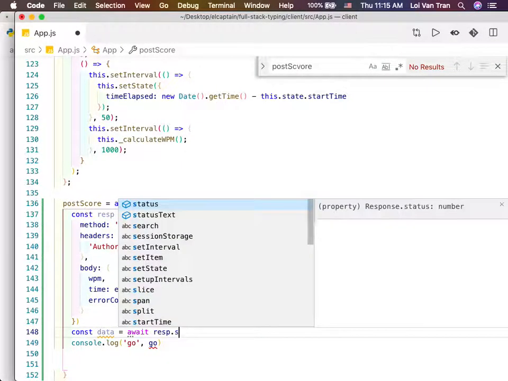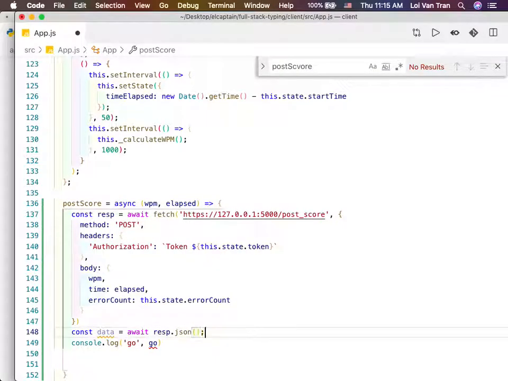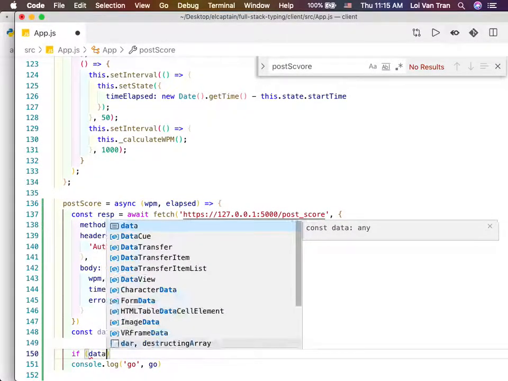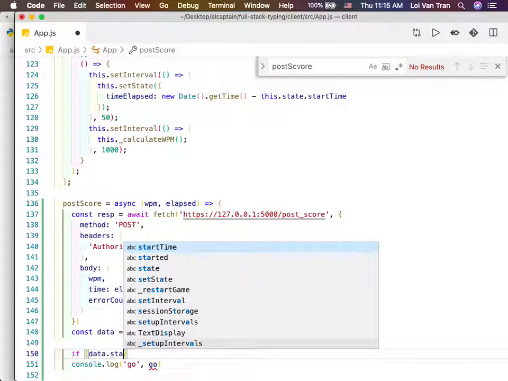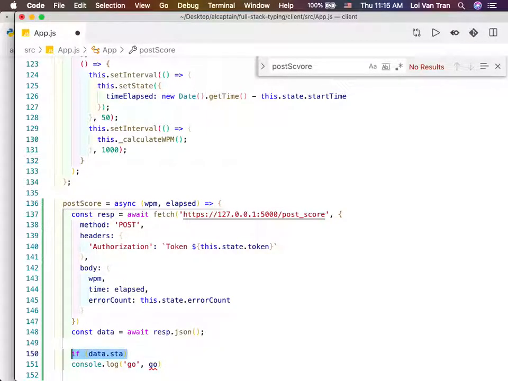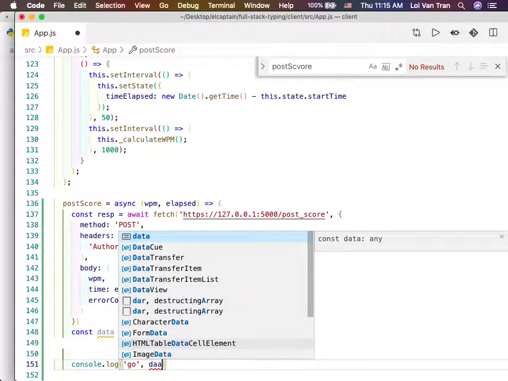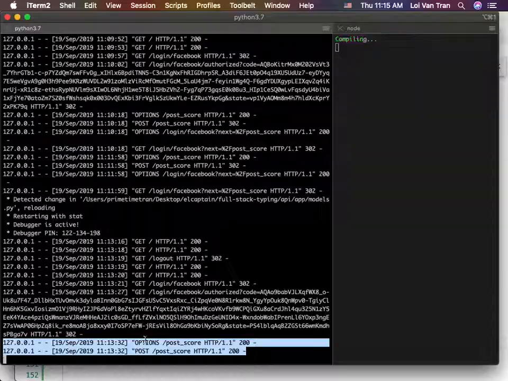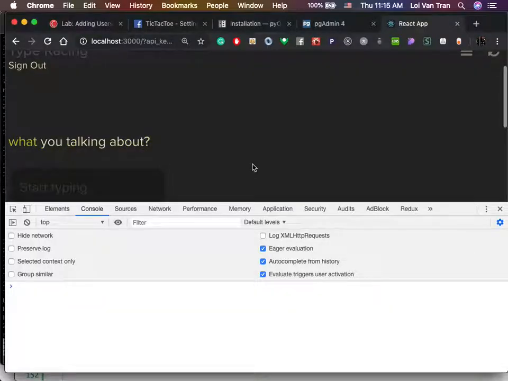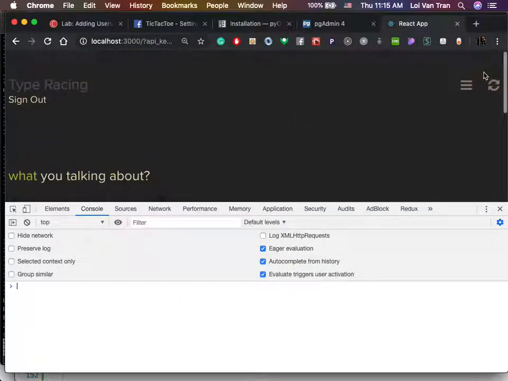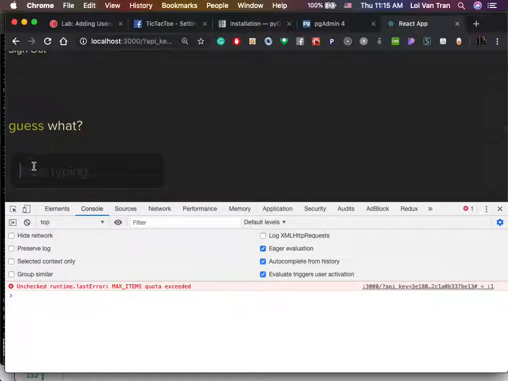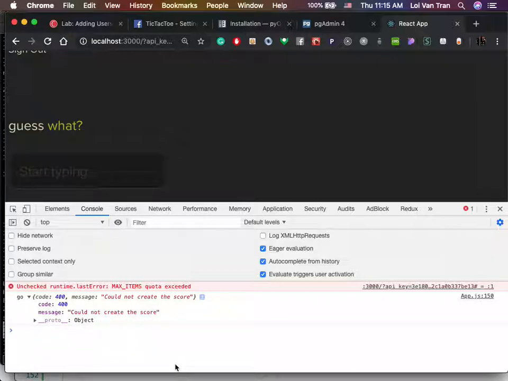And now we're gonna do a little bit more here. We're gonna say if data dot status, fine. We're gonna do data here. Okay, we're gonna jump back over to our app. We're gonna refresh this. We're gonna say guess what. So we got a 400 back. Could not create the score. Okay. So this object that was sent back, my bad, I messed up. It was not actually the original status code. It was a different one nested inside.